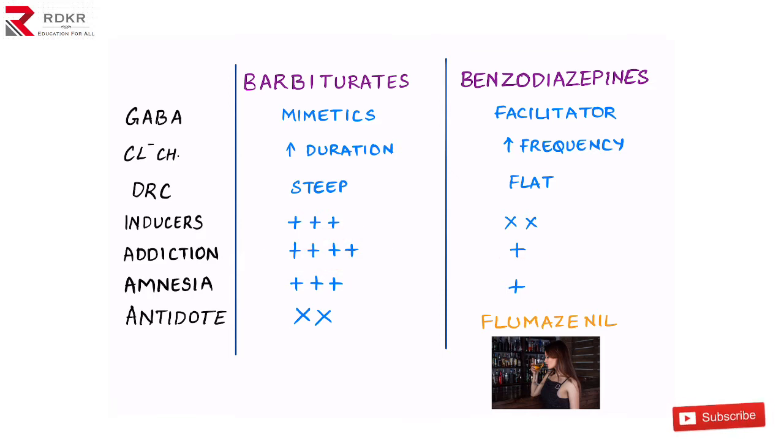Whenever you go to a bar, what happens? The next morning your friend wakes up, who took lots of alcohol the night before, and tells you the same dialogue: what happened last night? What did I do? What exactly is it? Yes, it's amnesia, that means loss of temporary memory. That amnesia is much more with the barbiturates and less with the benzodiazepines. There is no antidote for the overdose of barbiturates, but if benzodiazepines are overdosed, we have an antidote named flumazenil. How can you remember this exactly?